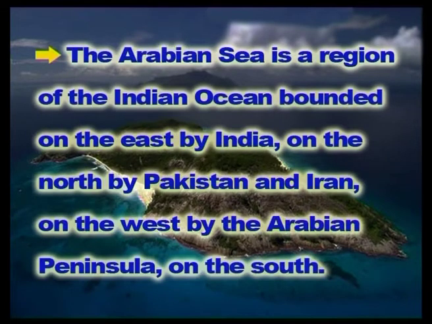The Arabian Sea is a region of the Indian Ocean bounded on the east by India, on the north by Pakistan and Iran, on the west by the Arabian Peninsula, on the south by a line between Cape Gaddafi in northeastern Somalia and Kanyakumari in India.